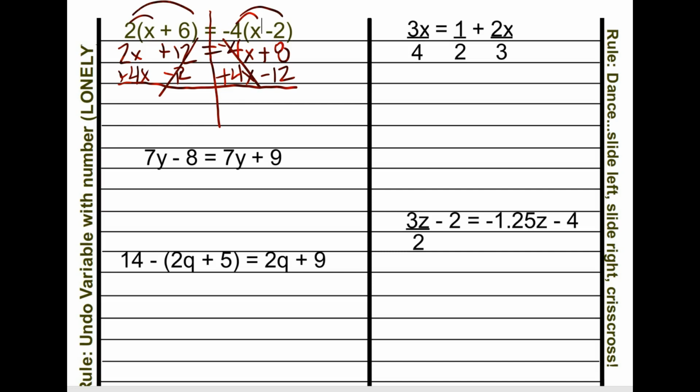So 2x plus 4x is 6x. And then 8 minus 12 is going to give us a negative 4. Divide by 6. And when we simplify this, x equals negative 2/3.